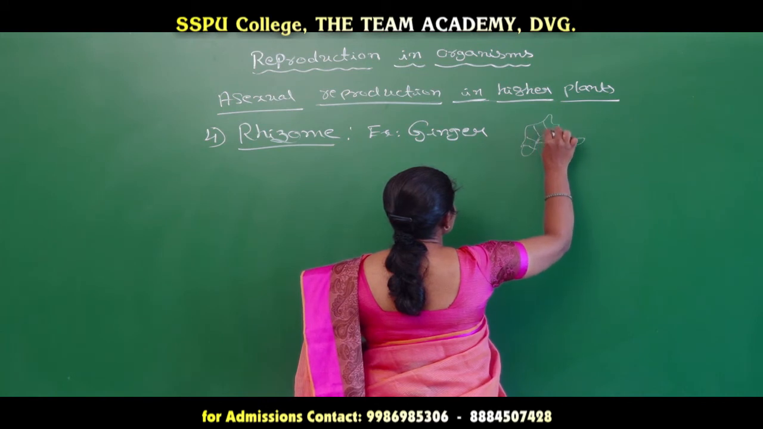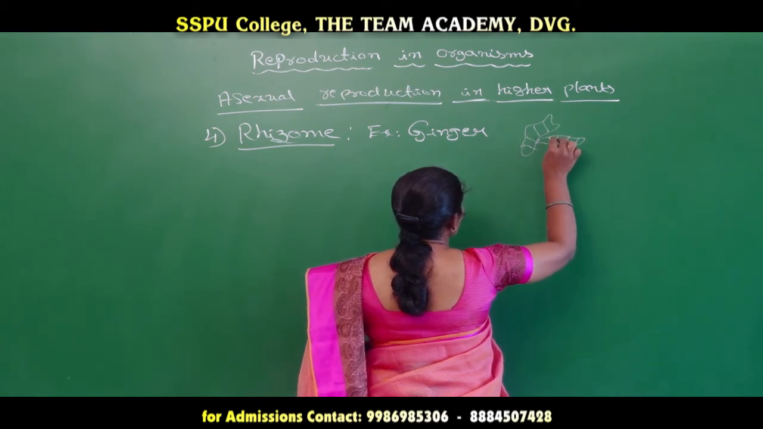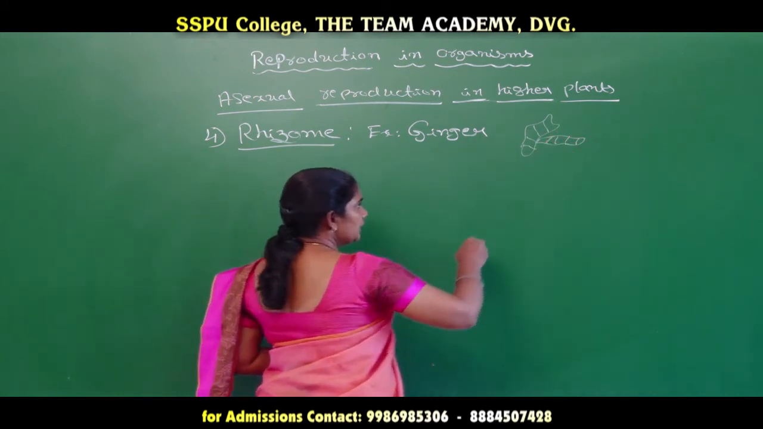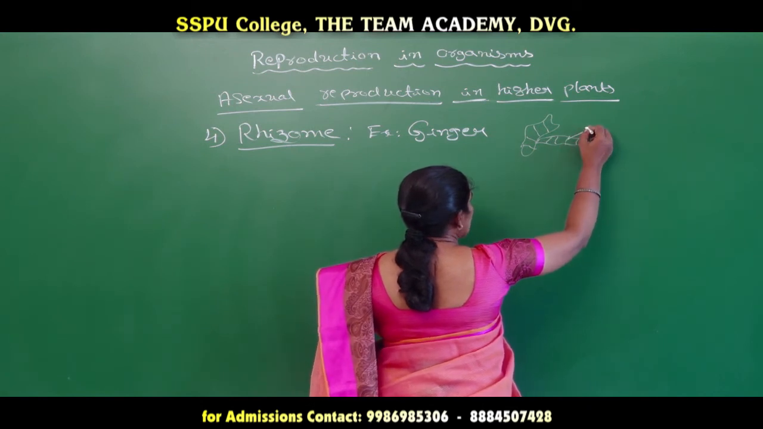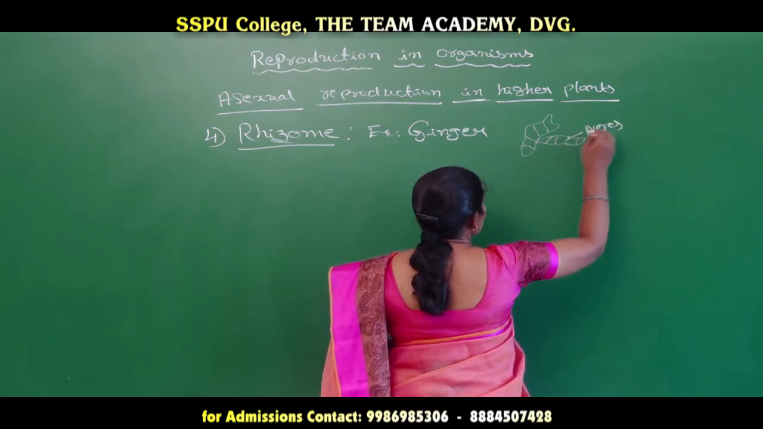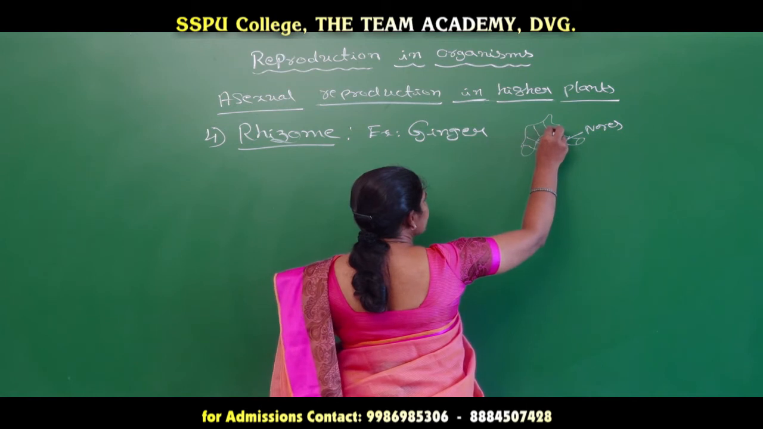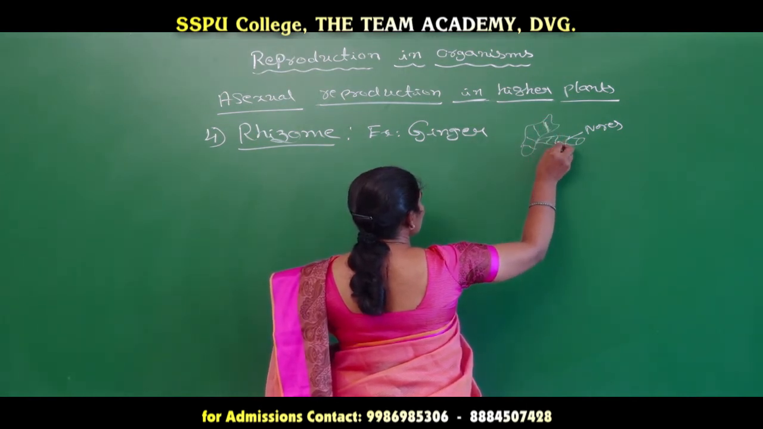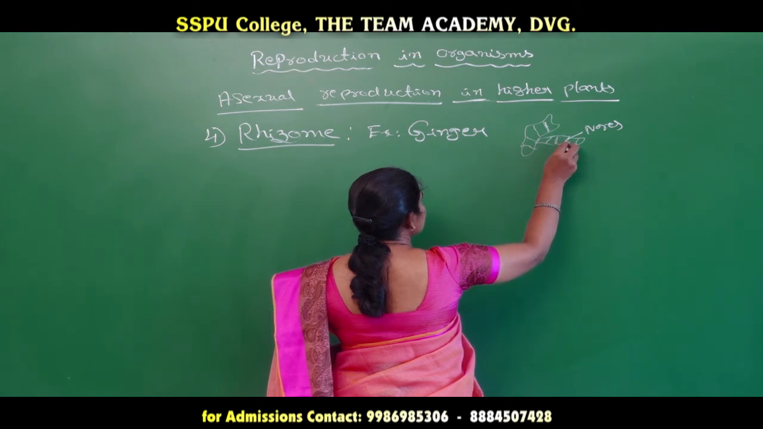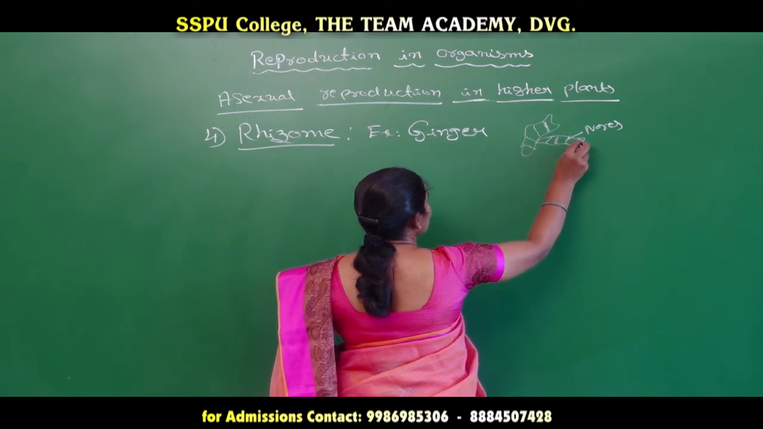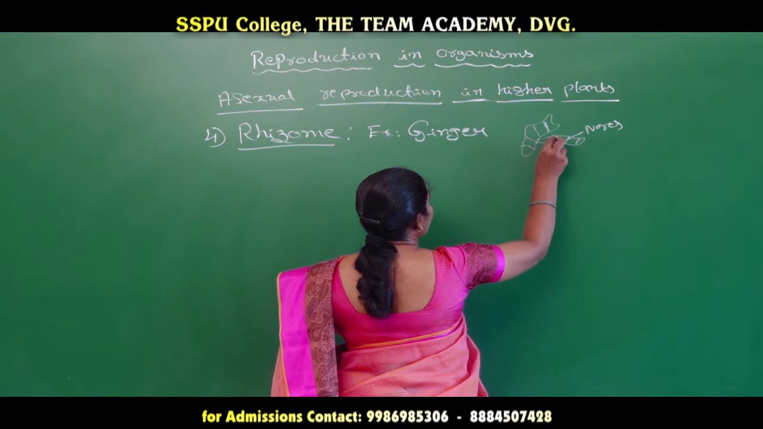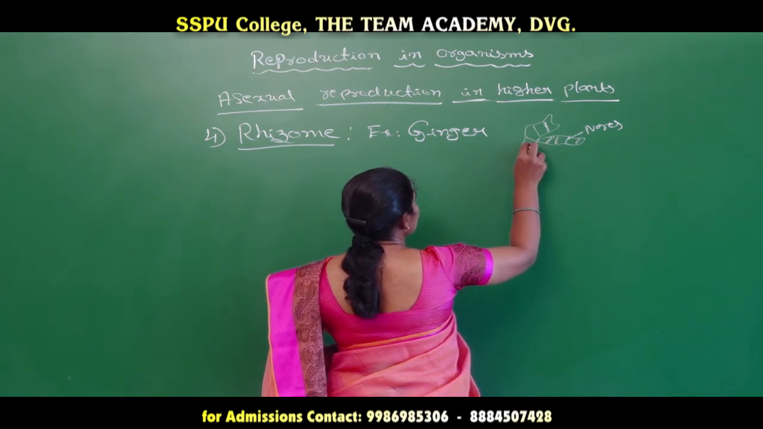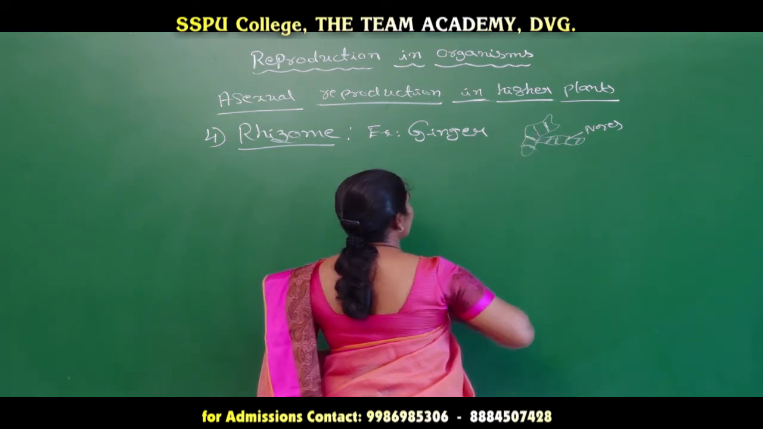and we can see lines over this particular ginger. These regions are called nodes, and these have scaly leaves over those nodes. By these two identifying structures, we can say that the rhizome is also an underground stem. Rhizome is also one of the underground stems.